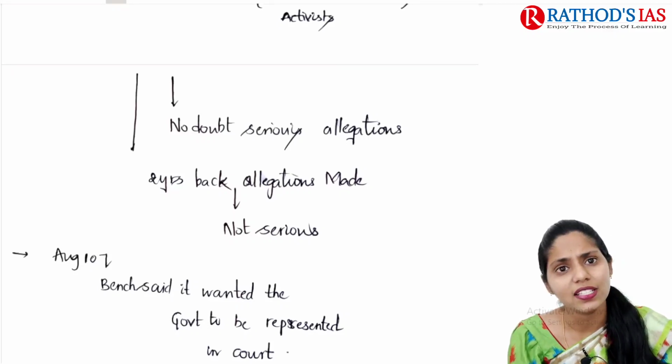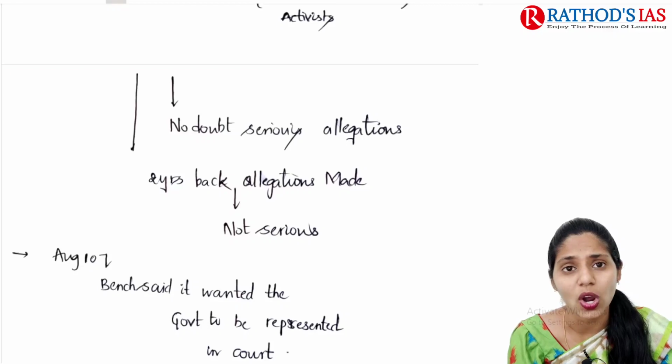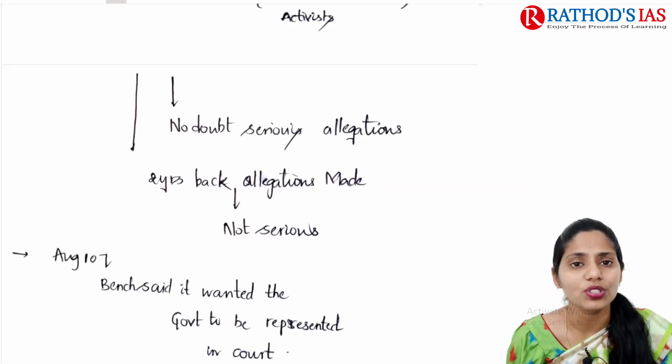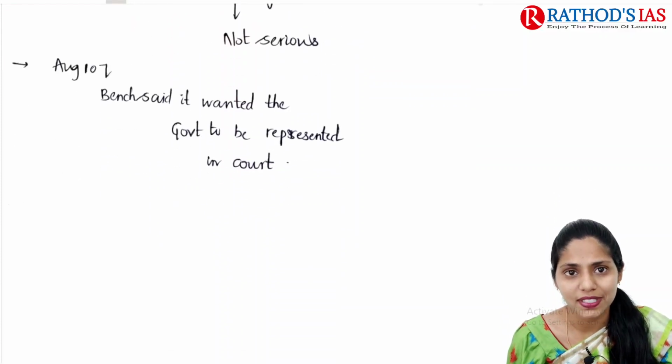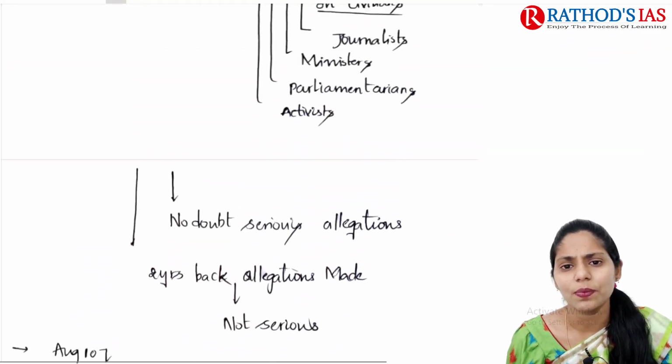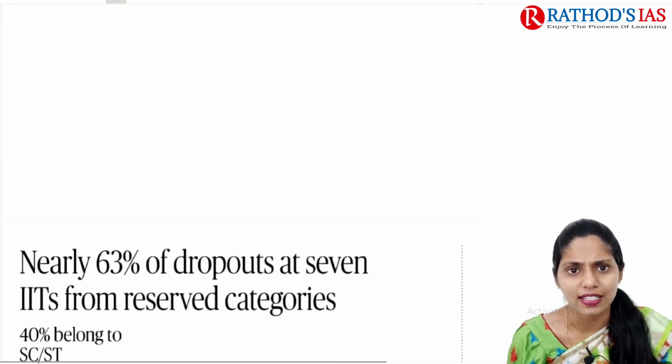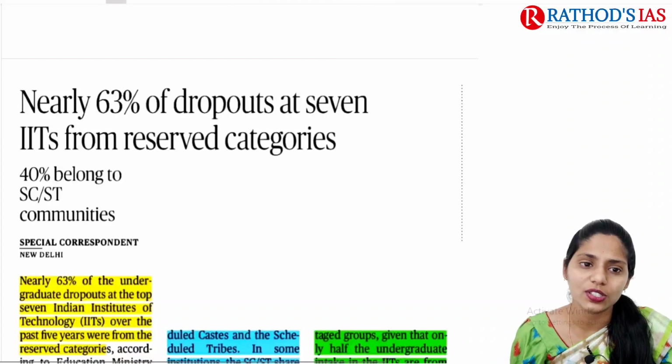And 2 years back the same allegations were made, but it was not that serious 2 years back. But now, no doubt, this is the most serious issue. On 10th August, a bench said it wanted the government to represent in the court. So these are some important things mainly said in this article. Now let us move on to the next topic.